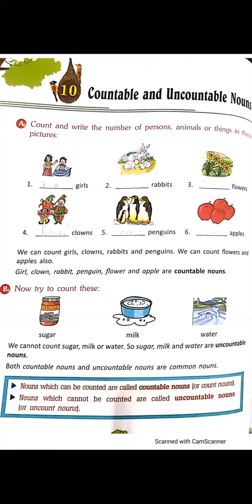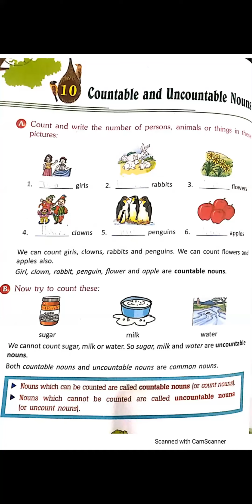First picture, girls. How many girls are there? 2 girls. We can count. Next, how many rabbits are there? 3. We can count these rabbits also. Next, how many flowers are there? 4 flowers. These are also countable.